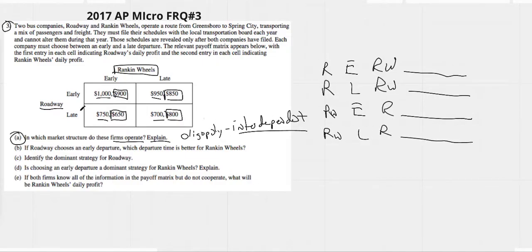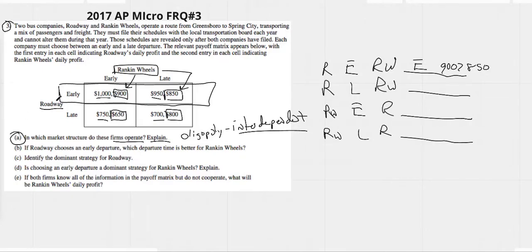So once we set up our chart, we go back and we look and we say, okay, if Roadway goes early, we're in these two quadrants. Rankin has two choices. He can go early, he can go late. Obviously, Rankin's going to choose the higher payoff. So we would say that Rankin Wheels would go early because 900 is greater than 850.